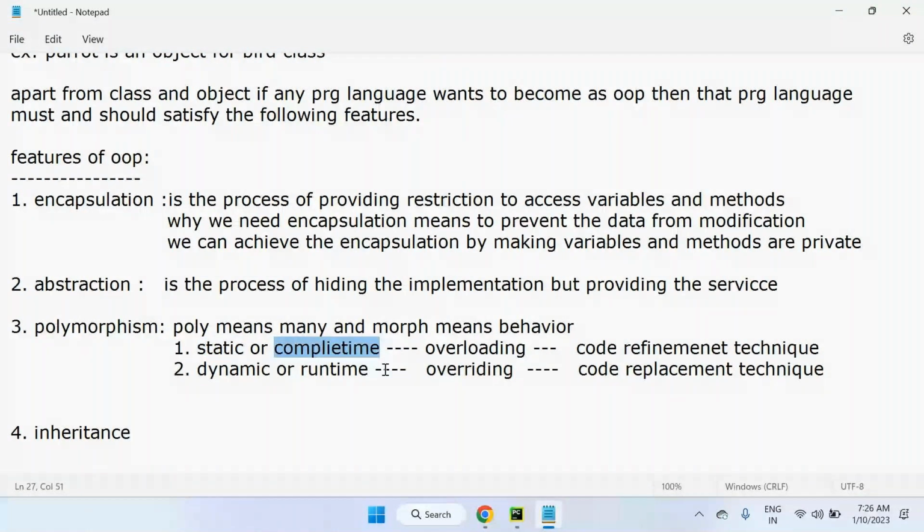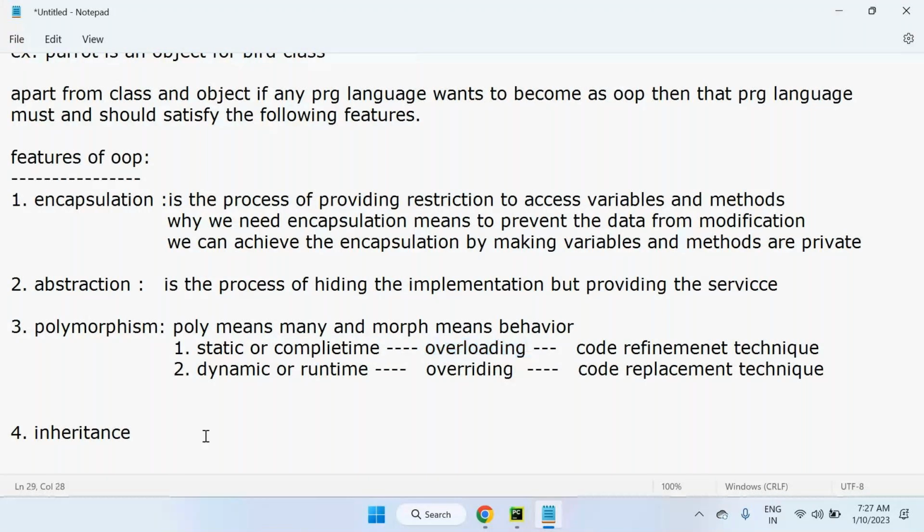But overriding means a replacement technique. Code can be replaced during program execution time. That is called dynamic polymorphism, runtime polymorphism. Polymorphism means changing behavior. When the behavioral change of a method happens at runtime, that is dynamic polymorphism. When the behavioral change of a method or operator happens before runtime, at compile time or while writing the code, we call it compile time polymorphism. So these two come under polymorphism.